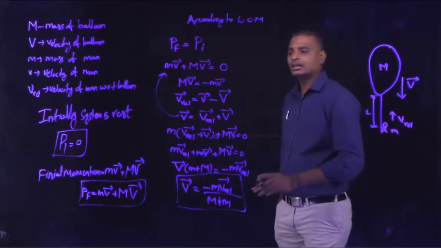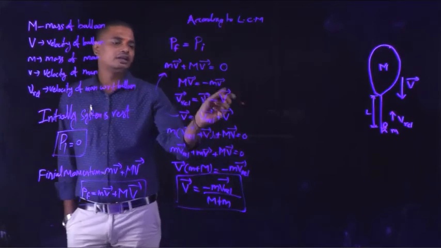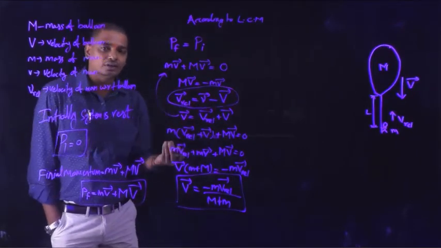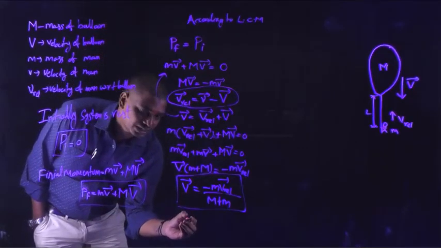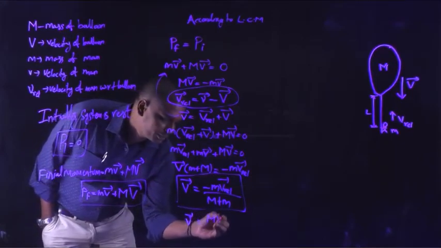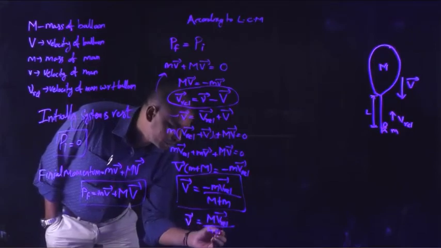Similarly, if we substitute capital V, the velocity of the balloon, into the equation, we can get the velocity of the person as small v bar is equal to capital M into V relative bar by capital M plus small m.